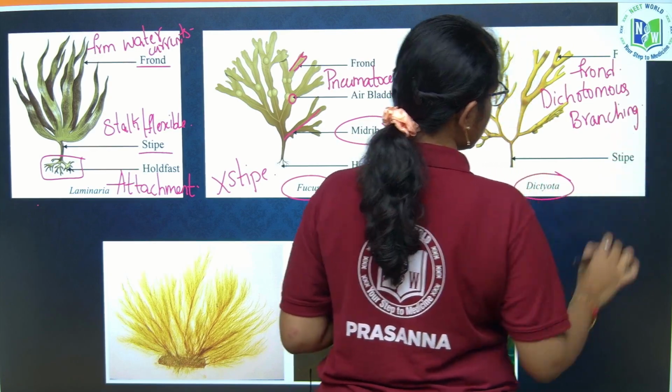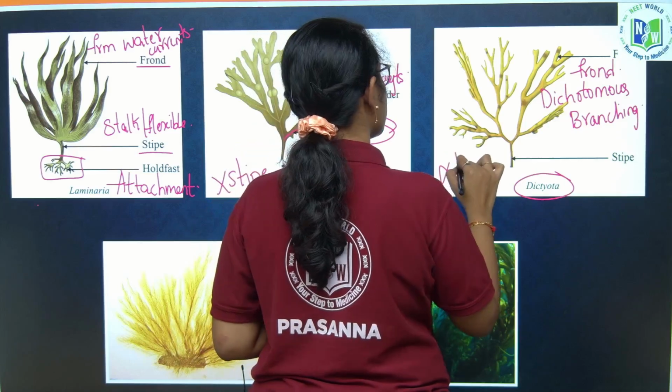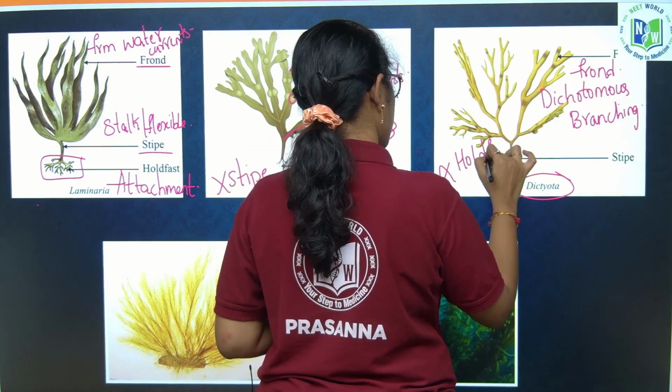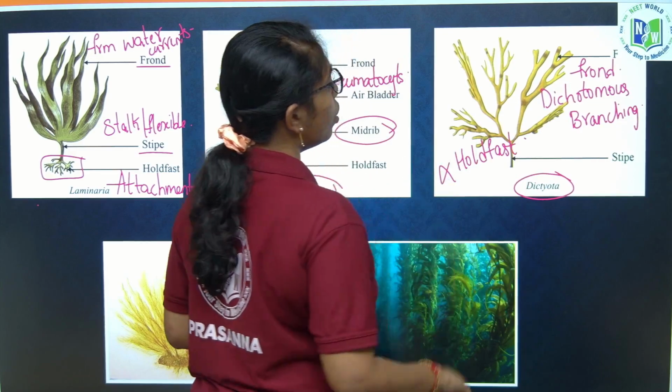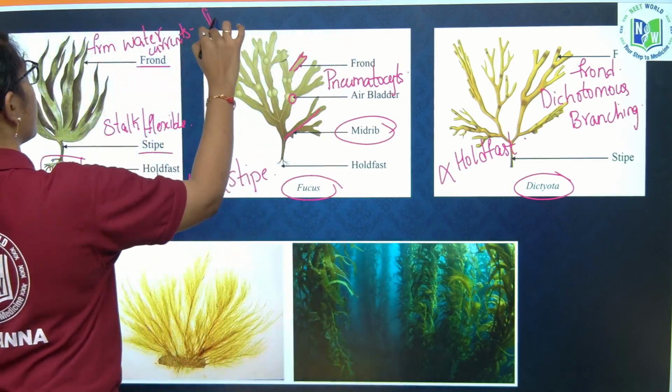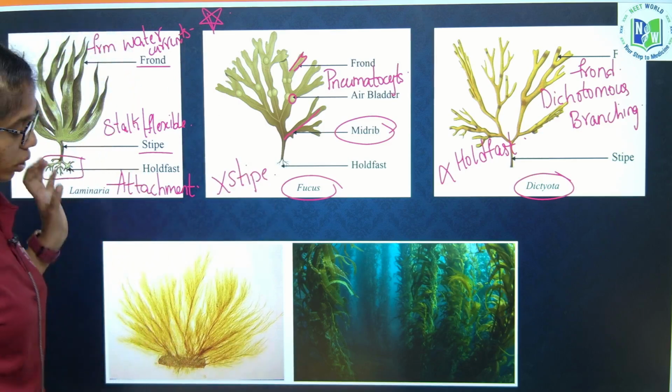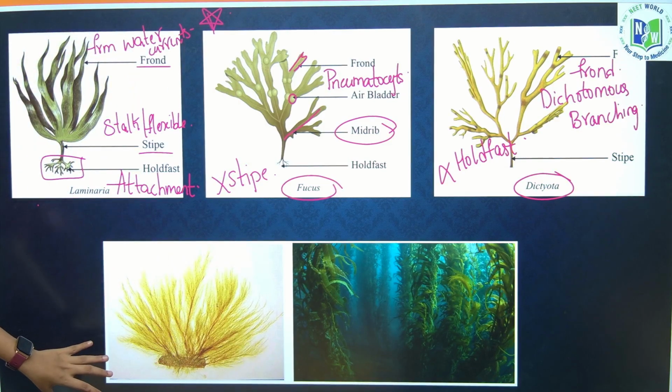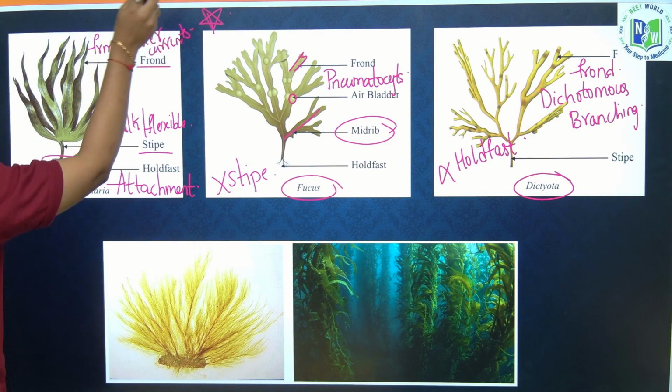Here in Dictyota there is no hold fast. Very, very important diagrams for NEET students. Please do focus. Next, these are what? Kelps. Massive plant bodies called kelps. Clear?